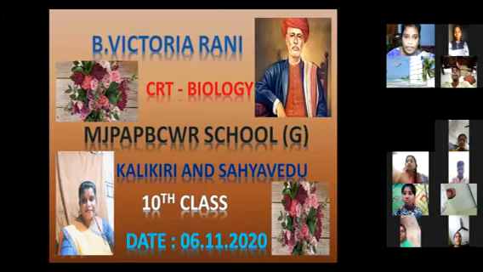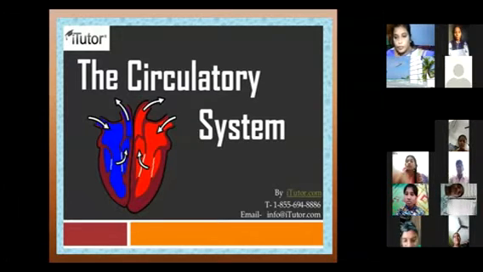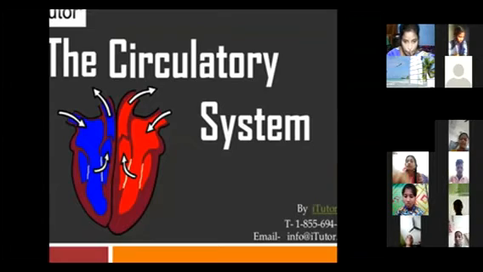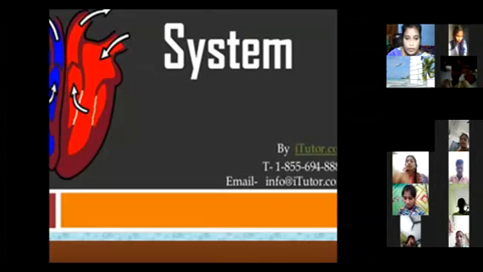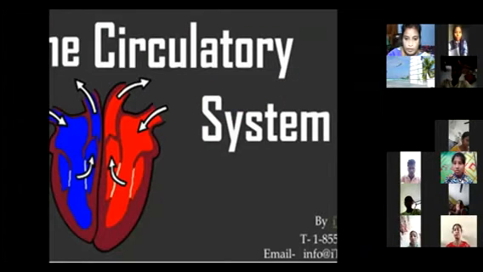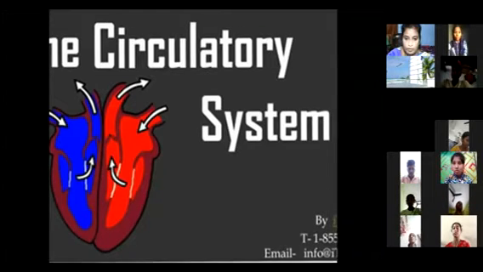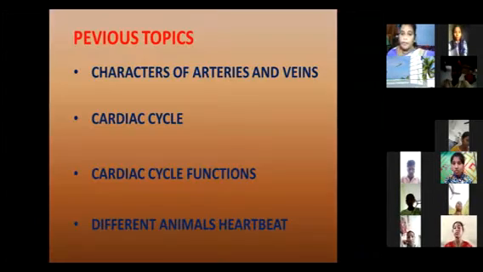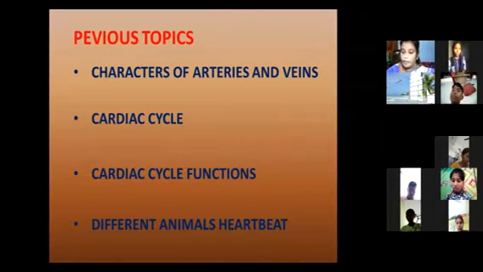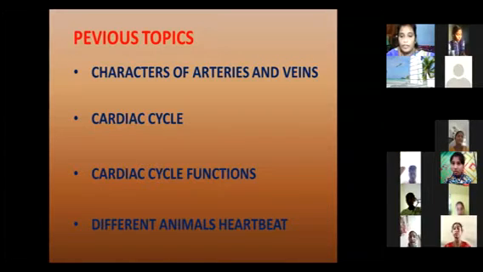The next chapter, the third chapter, is the circulatory system. In the previous class, we learned about the following topics: characters of arteries and veins, cardiac cycle functions, and different animals' heartbeat. These topics we also learned in the previous class.